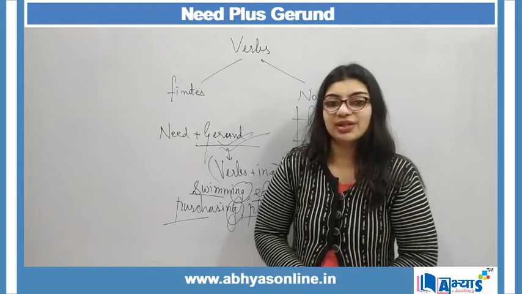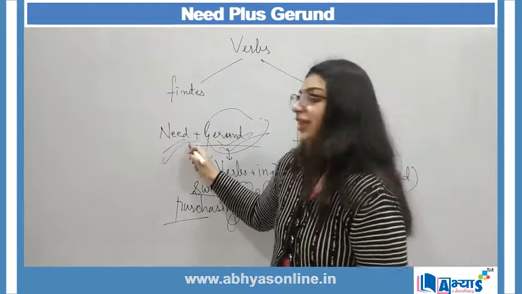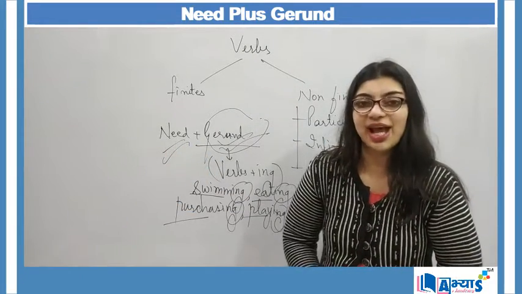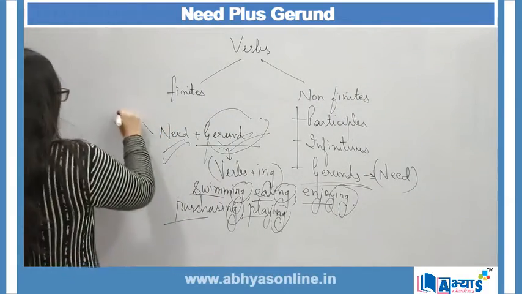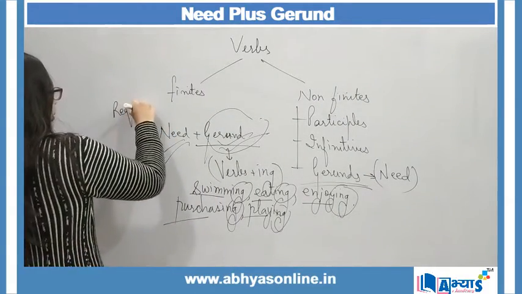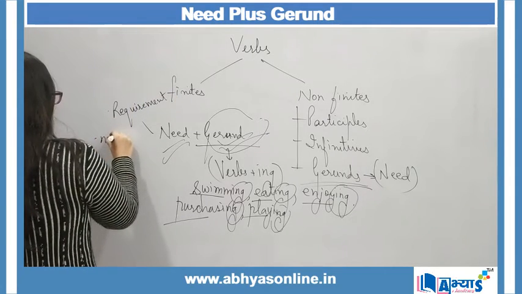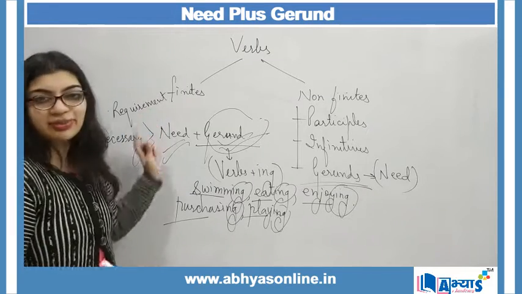Today we are going to understand how we make use of gerund along with need. Now whenever there comes the word need, need is basically a requirement, right? Need is requirement or something which is very essential or necessary. These are the meanings of need.